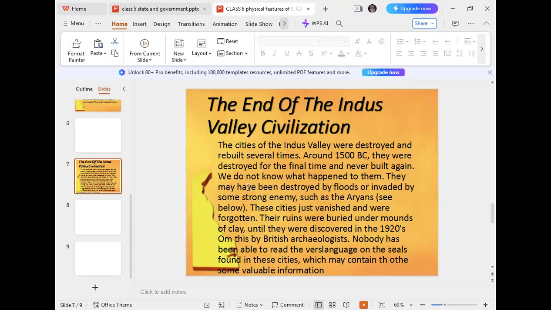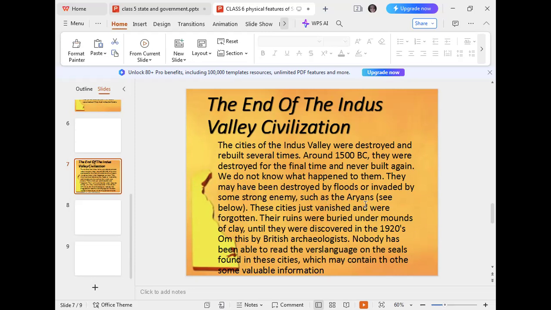So as I told you, there was no clear reason for the destruction of these two cities, but it might be possible that there was a flood, some other destruction, a storm or a war. But around 1500 BC they were destroyed for the last time, and no one ever built those specific cities again. So we don't know actually what happened to them.